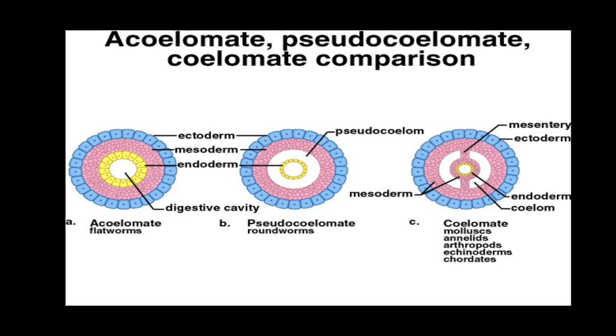Then come the coelomates, which include organisms belonging to mollusks, annelids, arthropods, echinoderms, and chordates. These are the animals with a true body cavity or coelom. The coelom cavity is present between the outer body wall and the alimentary canal.